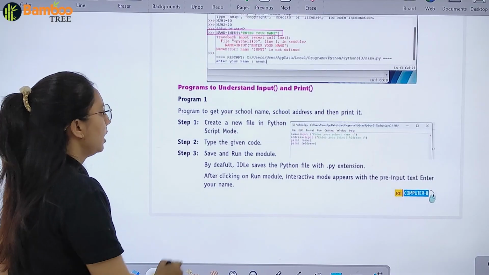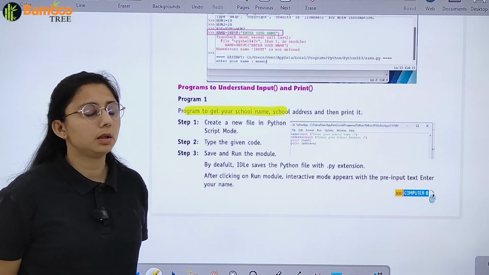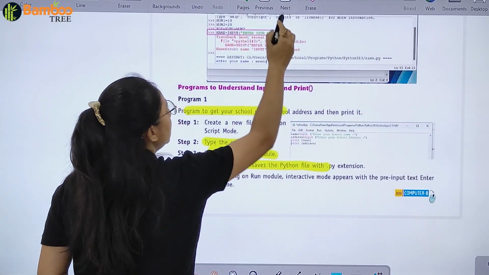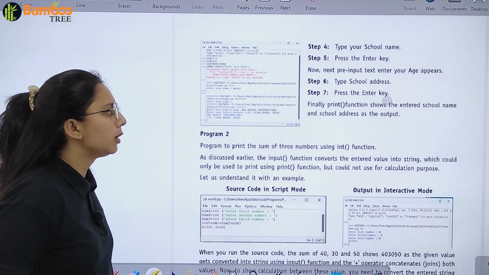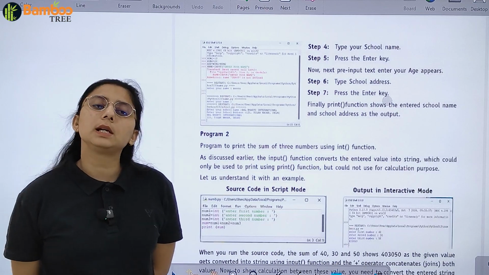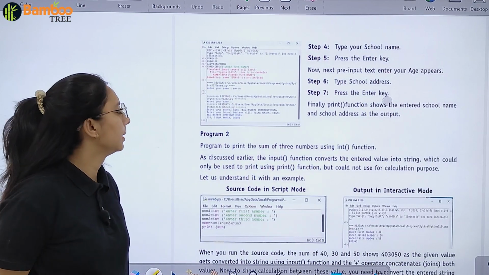First program, to get your school name and school address and then print it. So type the given code, save and run the module. The default save as will appear. Then you will type your school name, press enter. Then you will type your school address, then press enter, and then finally the print function output will be shown.